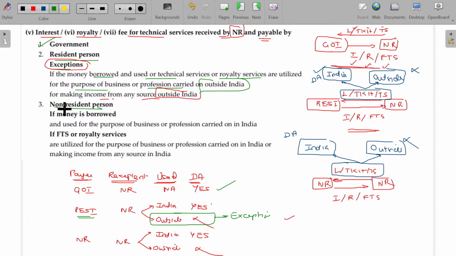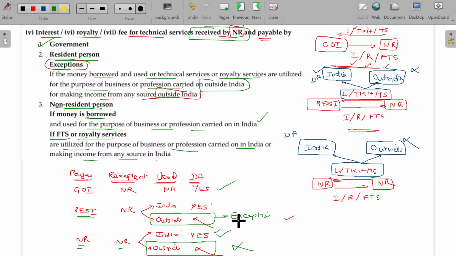Third scenario, in case of non-resident, payer is also non-resident and recipient also non-resident. If the money is borrowed and used for the purpose of business or profession carried on in India, then it will be considered. So if it is used in India, then it is considered. If FTS as well as royalty services are utilized for the purpose of business or profession carried on in India or making income from any other source in India, this one only will be considered. Naturally, otherwise this will not be considered. So these are the three cases we will consider as deemed to accrue.